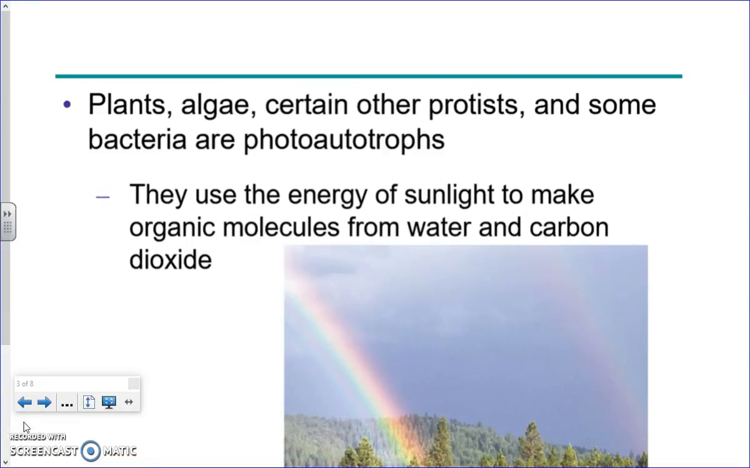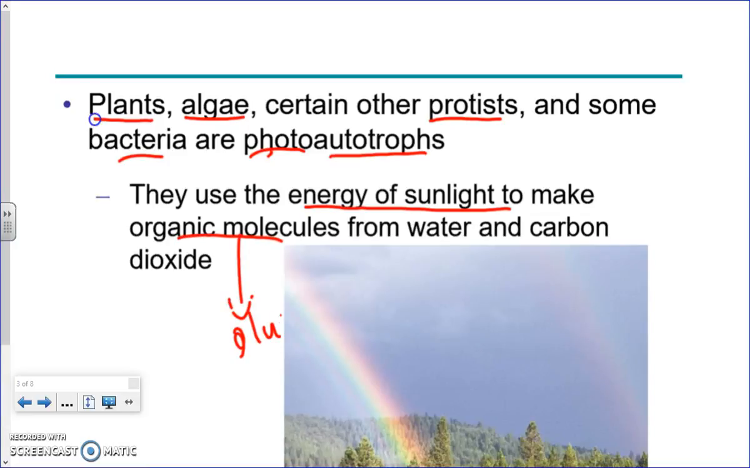So plants, algae, which live in oceans, and other protists, which are single-celled organisms that also live in oceans, and some bacteria are photoautotrophs. What that means is that they use the energy of the sun to make organic molecules. The organic molecule that they're going to make is our good friend glucose. They're going to make those organic molecules using the energy from the sun, and also using water and carbon dioxide. In the next week, we're going to see how they do that.